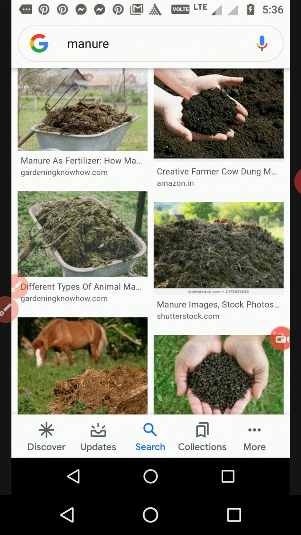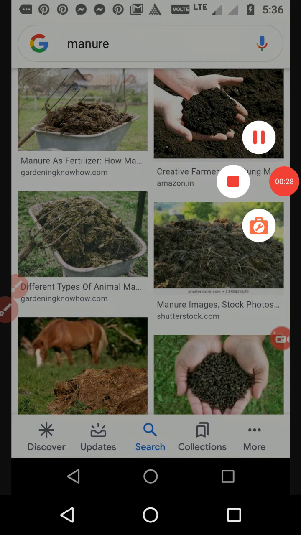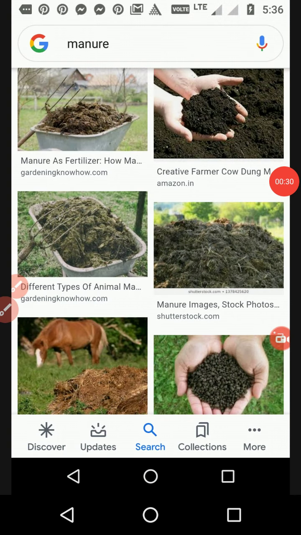Here in this diagram you can see all the waste material of living organisms, and animal excreta is the main material to prepare the manure.